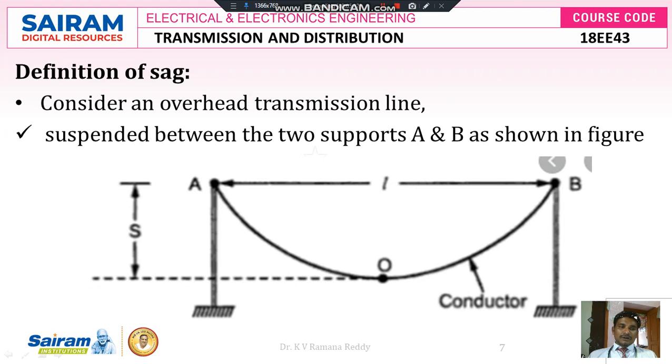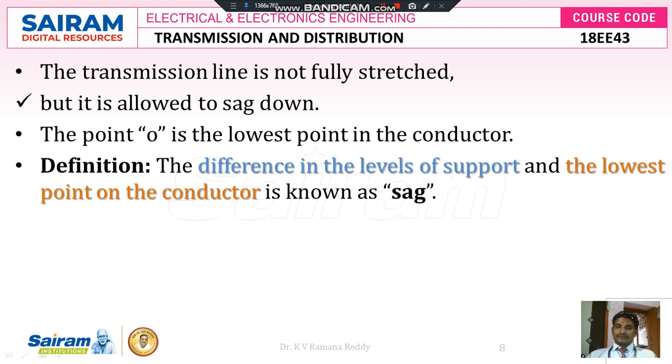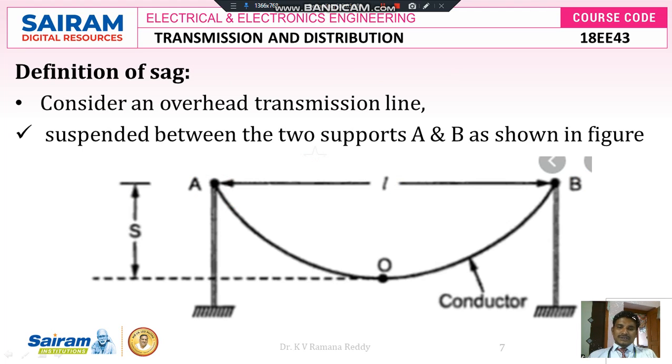Next, definition of sag. To discuss the definition of sag, let us consider an overhead transmission line. Here an overhead transmission line is considered between two poles, pole A and pole B, and the transmission line is suspended between the two supports A and B as shown in this figure. The transmission line is not fully stretched, but it is allowed to sag down. So here we can observe the sag.